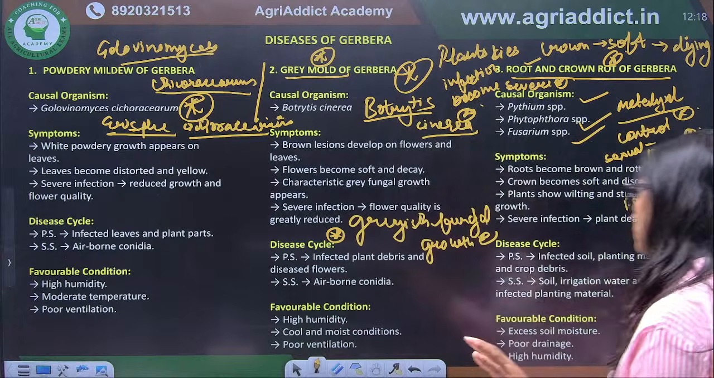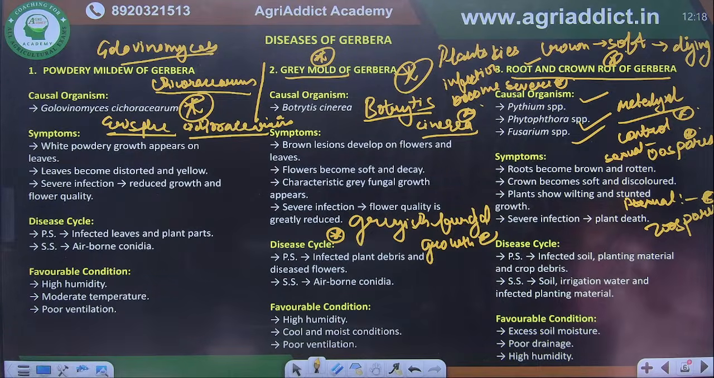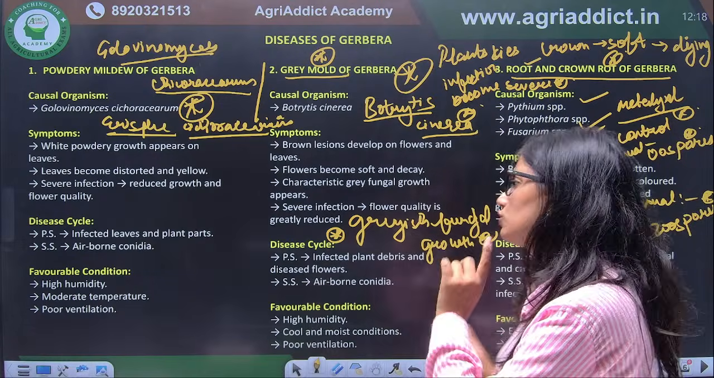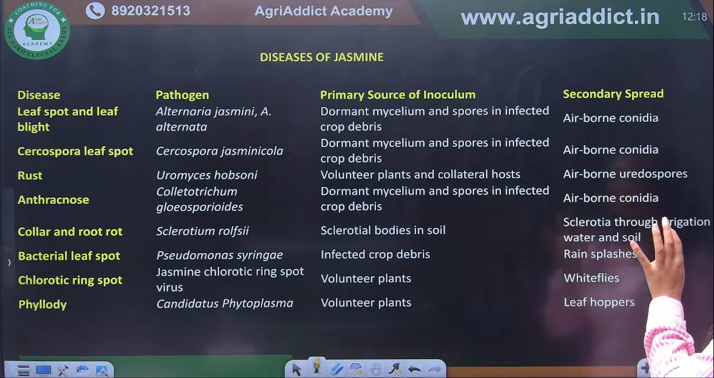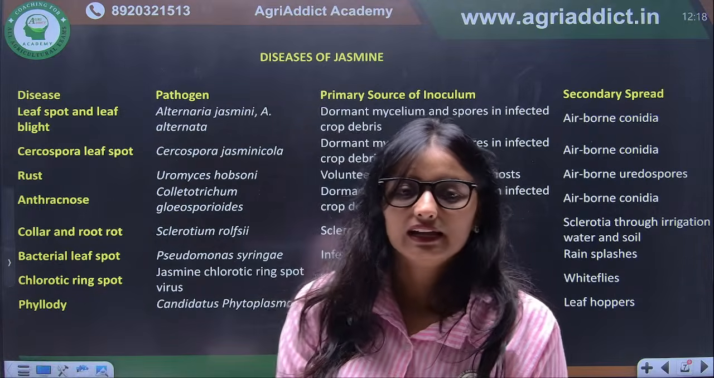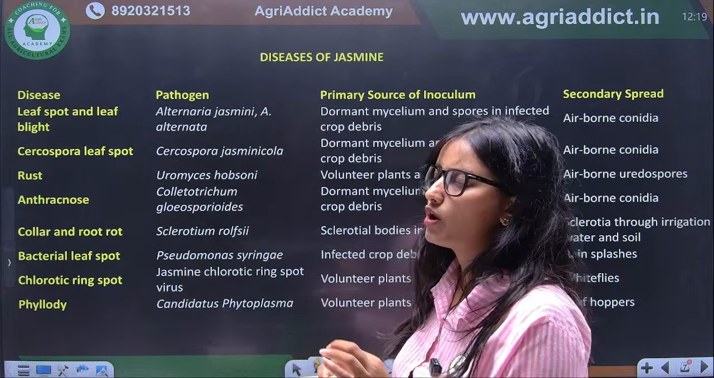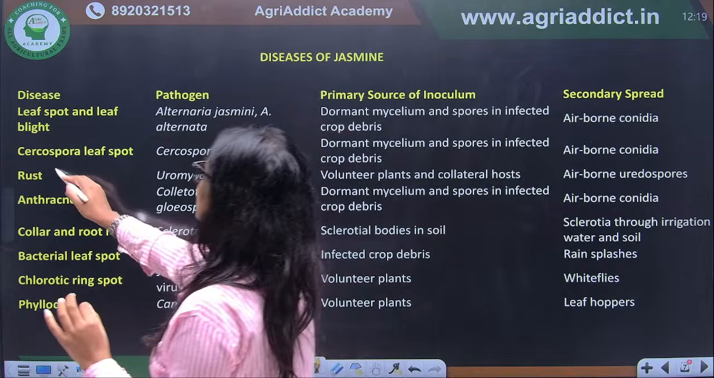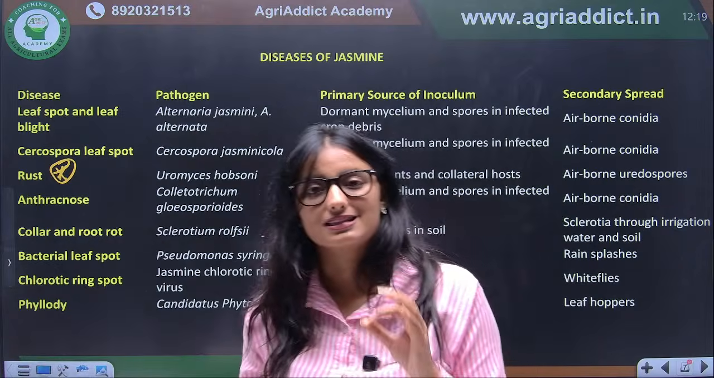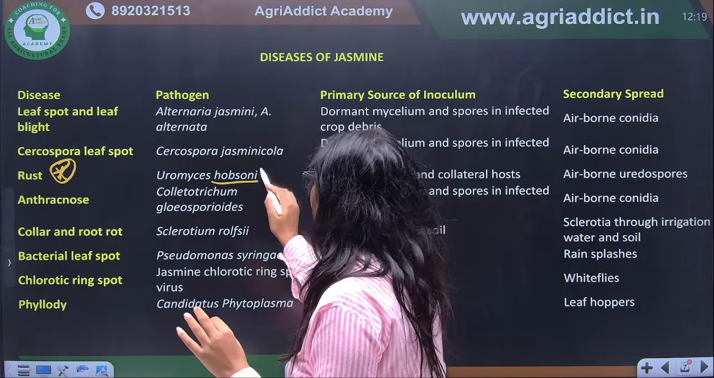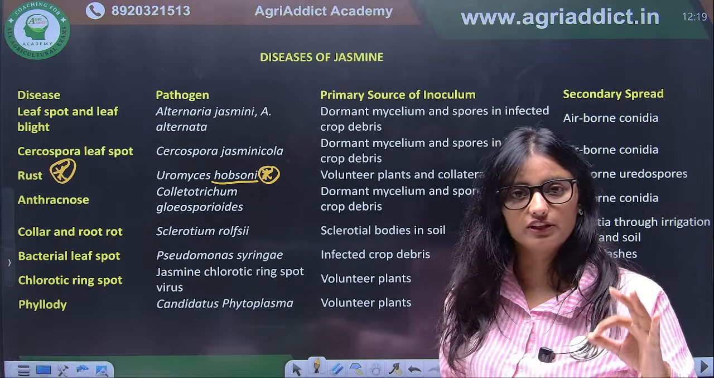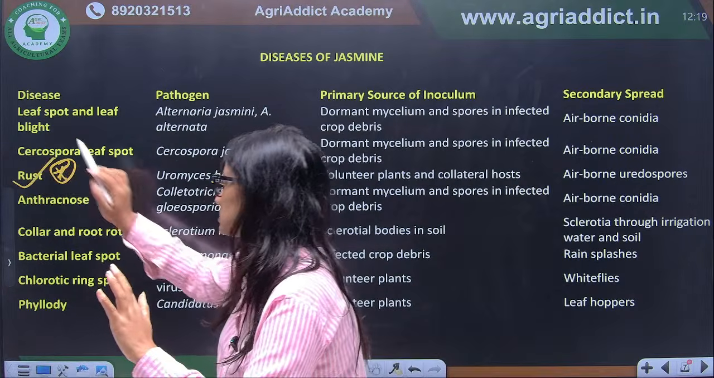Okay, so you have to remember the causal organisms of all three diseases that are important in case of gerbera. Next, we have the important disease of jasmine. And again, what is important in case of jasmine? That is rust. What is the causal organism of jasmine rust? That is Uromyces hobsoni. Again, you have to remember the causal organism of this.